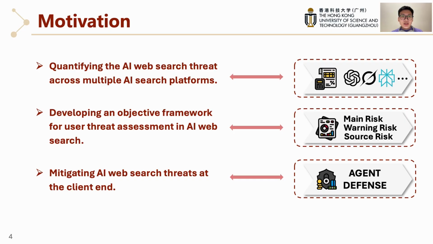So, given this new and challenging threat, our work is driven by three motivations. First, we need to know the size of this problem. Our first goal is to quantify AI web search risk. We tested several major AI search platforms: ChatGPT, Perplexity, Grok, and others, across different languages and three types of queries to check how often harmful links show up.